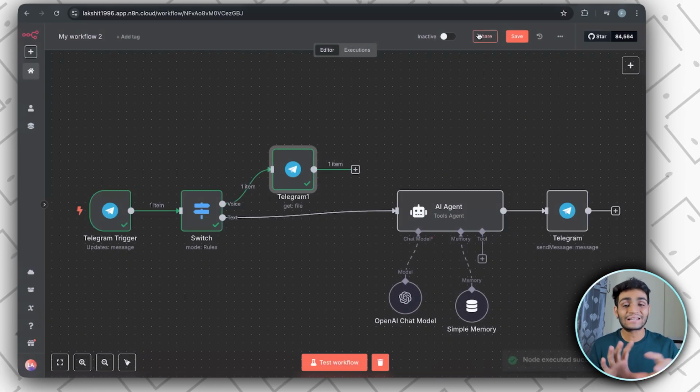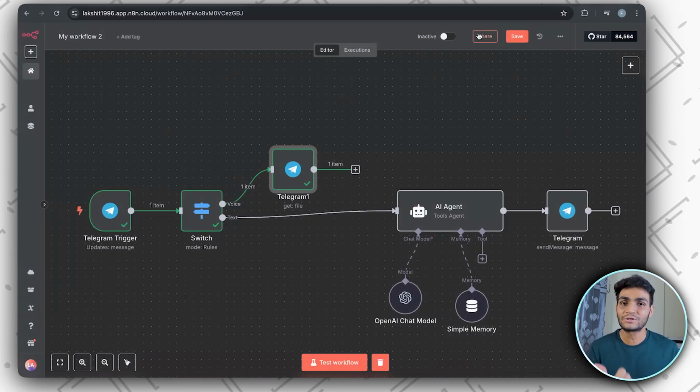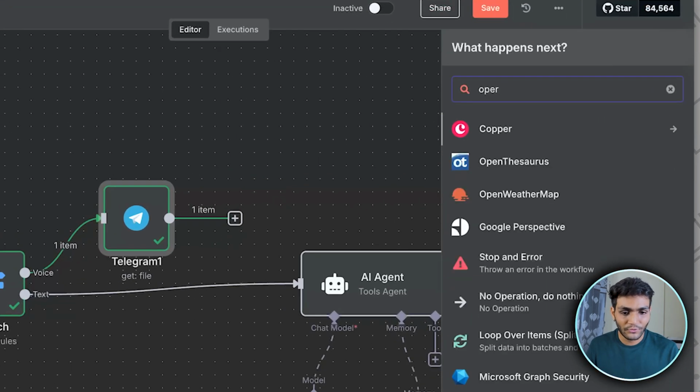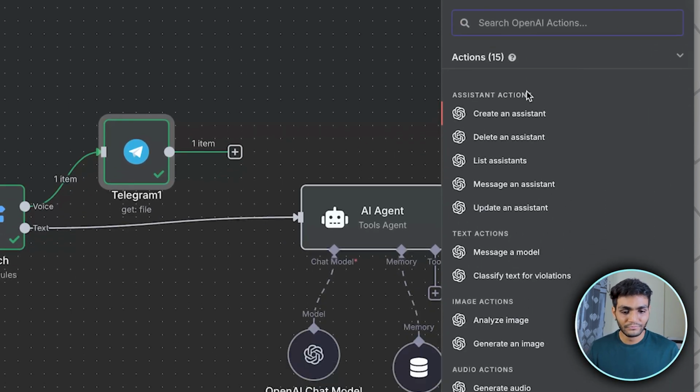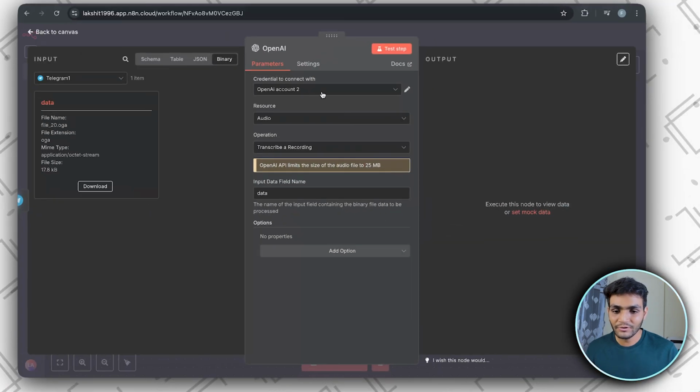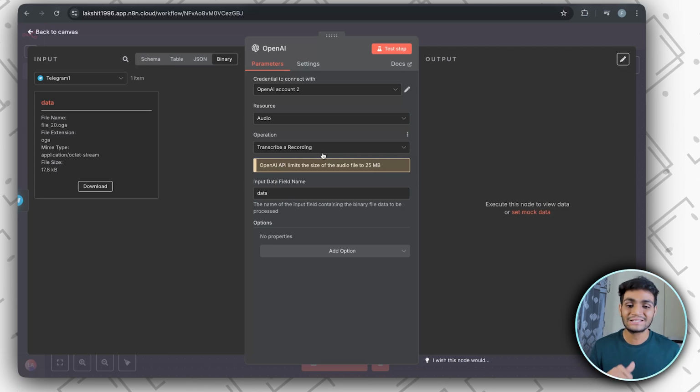Now we need to transcribe this file from voice to text. For that, we'll be using OpenAI. We'll go over here and search for OpenAI. Inside OpenAI, we'll choose transcribe a recording, connect your account, then audio, the transcriber data, and keep everything the same over here.